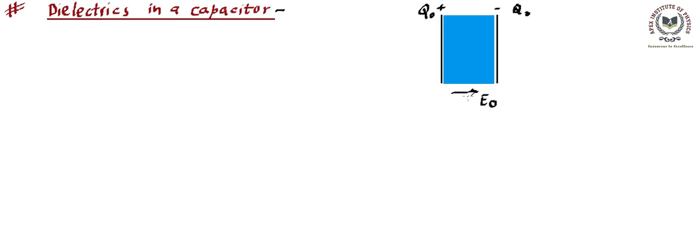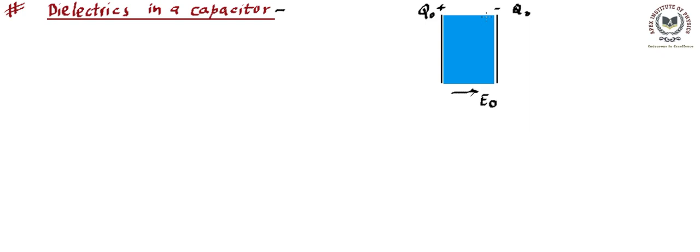And since this field is external, it is going to create polarization in this material, and this polarization will be such that it will try to create an electric dipole in the direction of the field that we have applied. So there is going to be a net P. The net electric dipole will appear in this way, and as far as the charge distribution is concerned, we can say it is going to have a charge distribution of this sort.